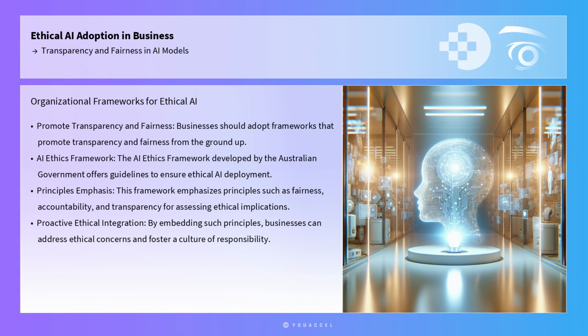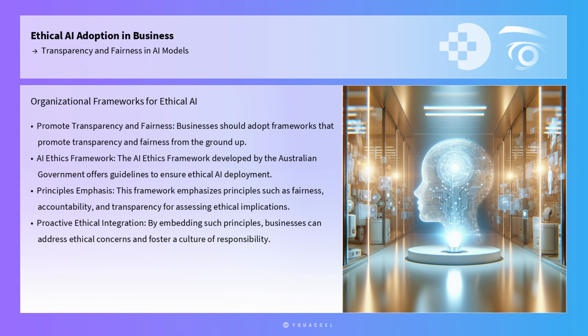In addition to technical tools, businesses should adopt organizational frameworks that promote transparency and fairness from the ground up. The AI Ethics Framework, developed by the Australian government, offers guidelines that organizations can follow to ensure ethical AI deployment. This framework emphasizes principles such as fairness, accountability, and transparency, providing a structured approach for assessing the ethical implications of AI systems.